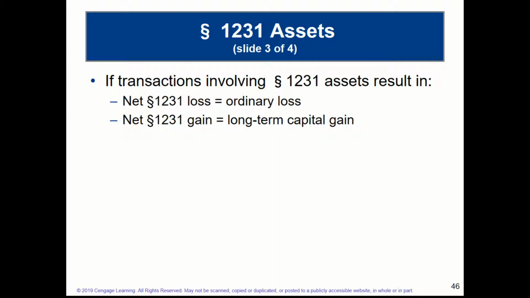So transactions involving the 1231 assets, net 1231 loss is an ordinary loss, which is a benefit, right? We want to be able to take our marginal tax rate multiplied by the loss, and that would be the dollar value benefit of that loss. And then, as I said earlier, on the 1231 gain side, just like with individuals that are not small businesses, we get those special preferential tax rates, 0, 15, and 20%. Again, corporate businesses don't get this.